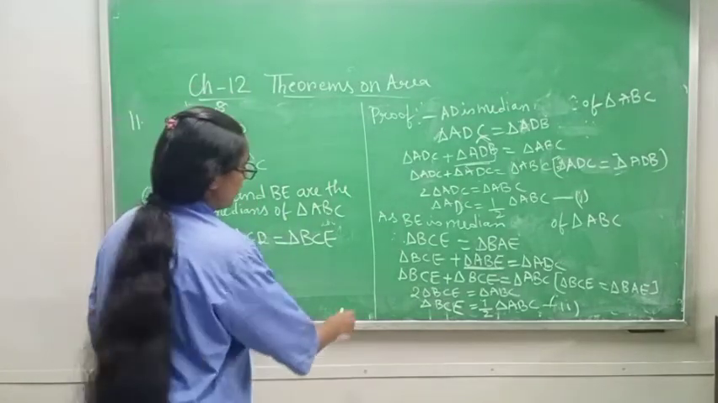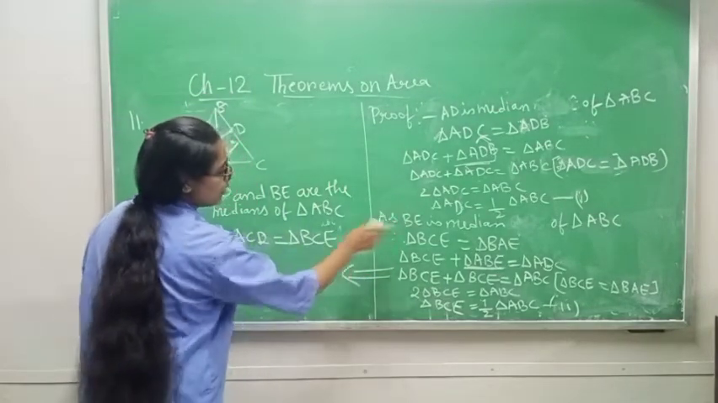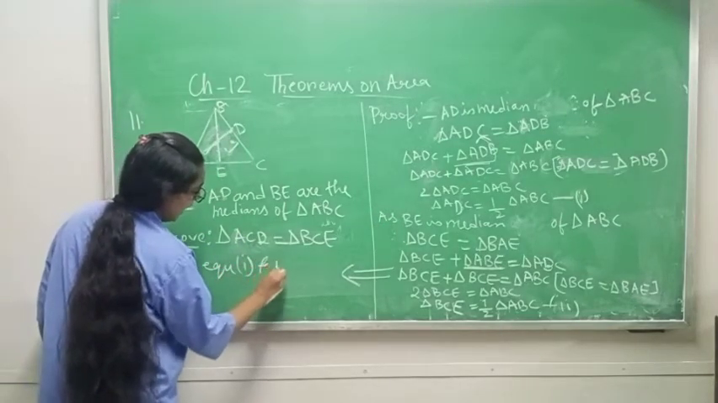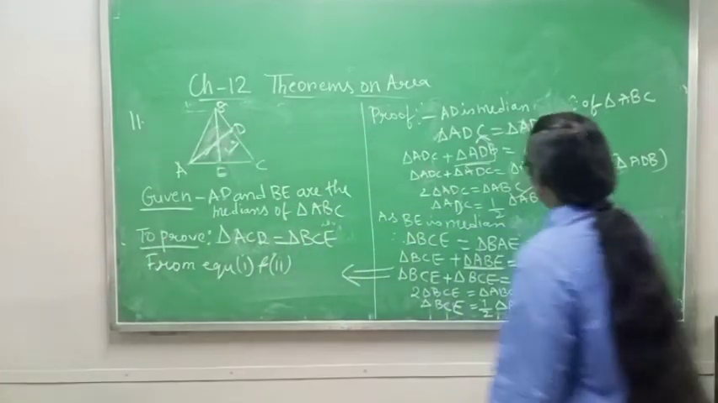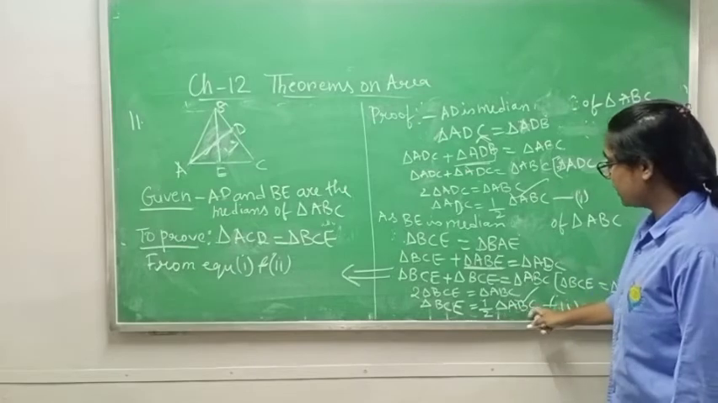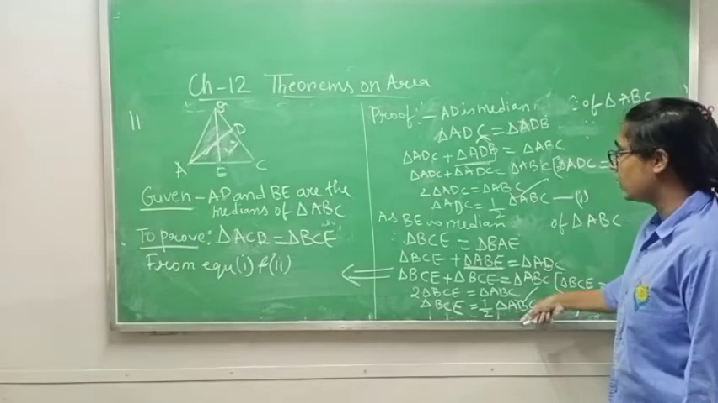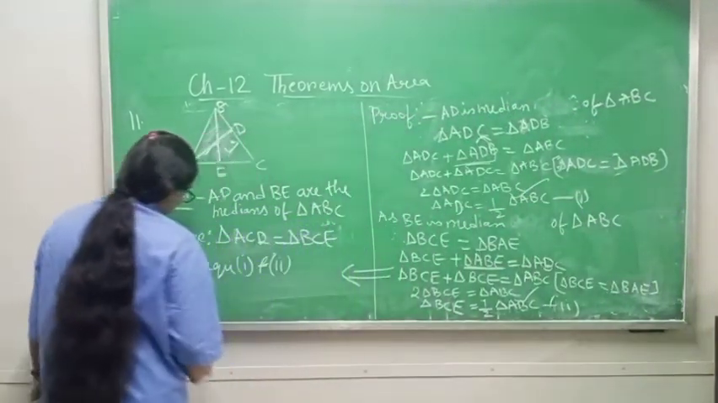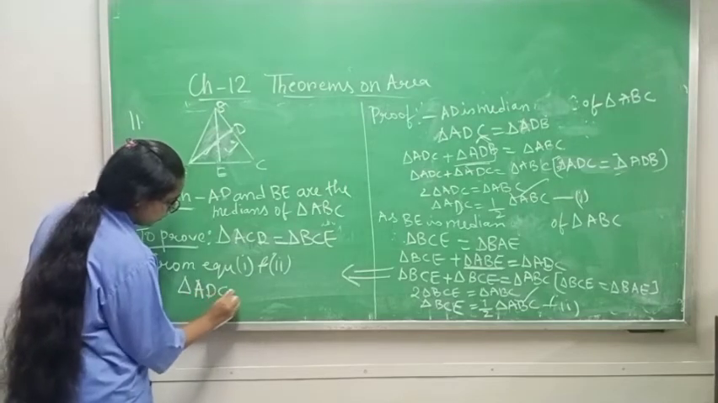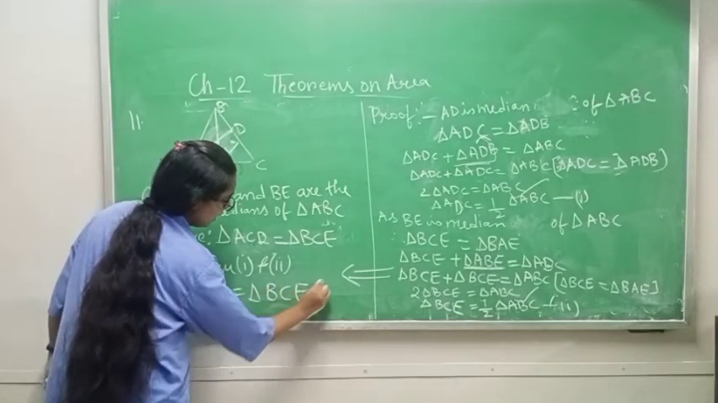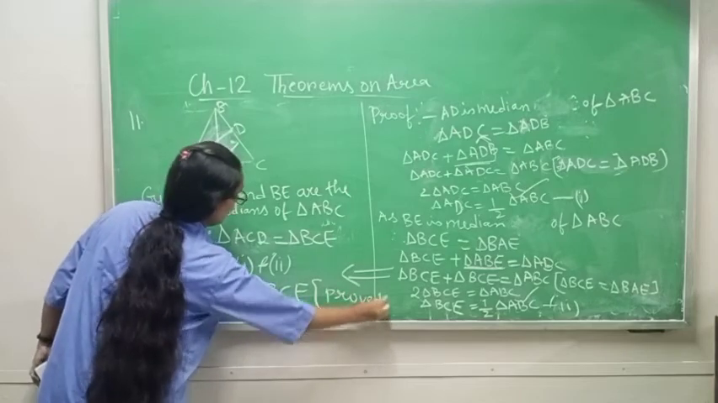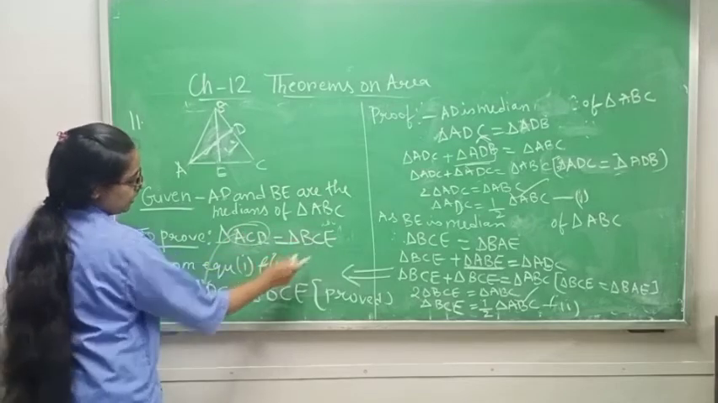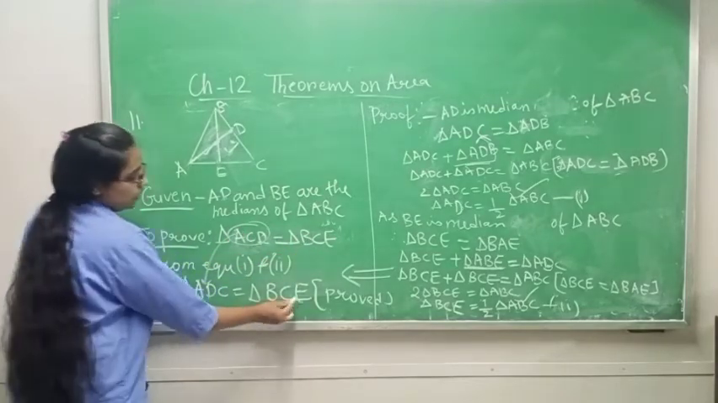Now you can say, from equation 1 and 2, this part and this part are equal: half triangle ABC and half triangle ABC. If these two are equal, then triangle ADC is equal to triangle BCE. You have to prove this one only. See, in the proving part, triangle ACD or ADC are both the same, and BCE, BCE. So complete this one.